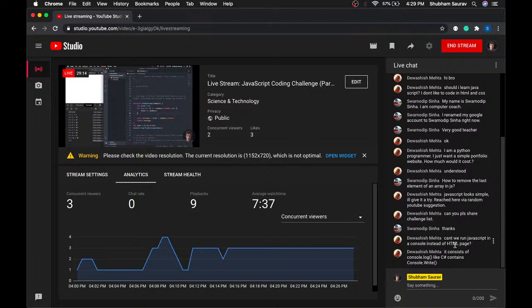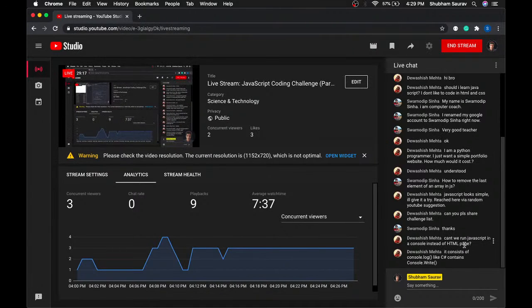Can't we run JavaScript in a console instead of HTML page? Yeah, we can. You will have to install Node.js, and then you can run JavaScript inside of your console. You don't need to use the browser, and I am using browser because it's easier to teach in browser. Otherwise, for running every single line of code, I will have to write some command, and that will make it confusing. That's why I'm using the browser, but obviously you can.